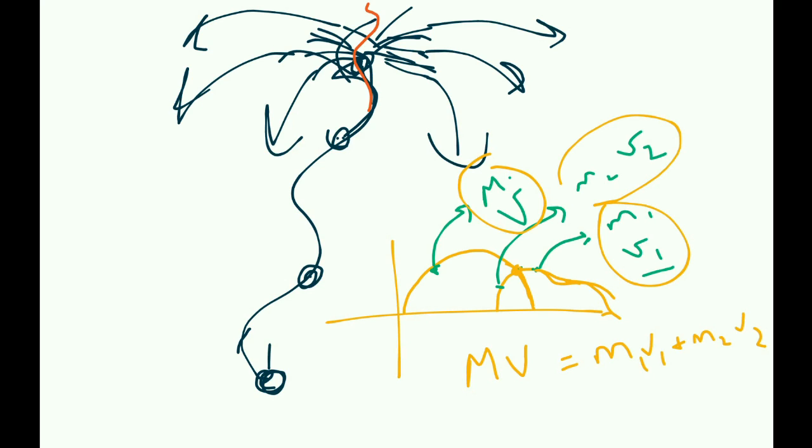So this is by the law of conservation of momentum. The LHS is the momentum for the center of mass, and the RHS is the momentum for these two particles that have come out of this original particle. They've split up.